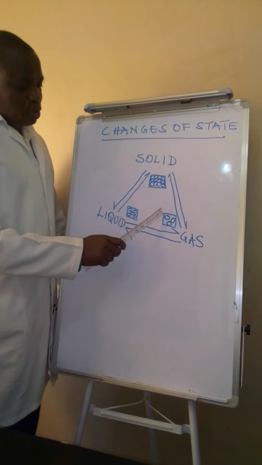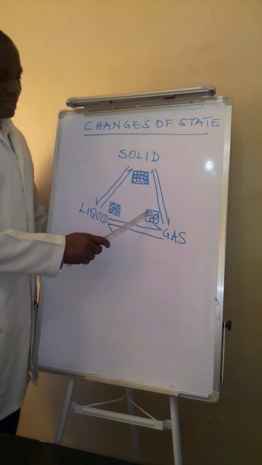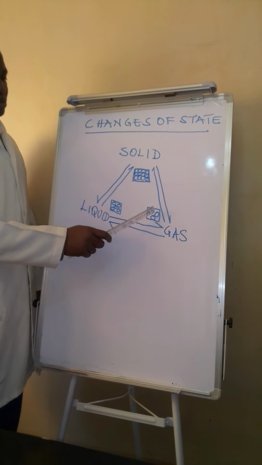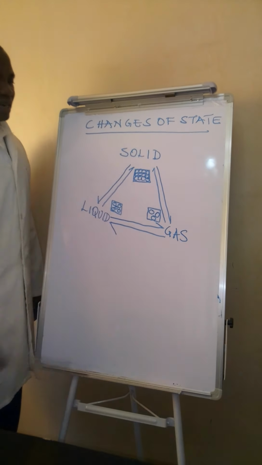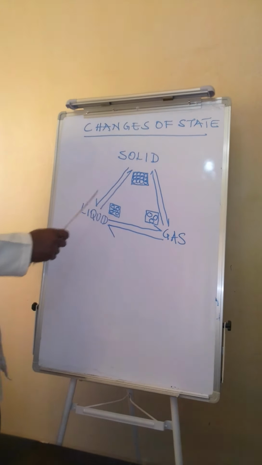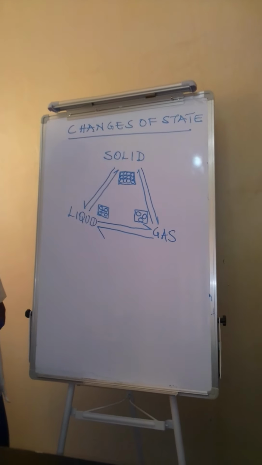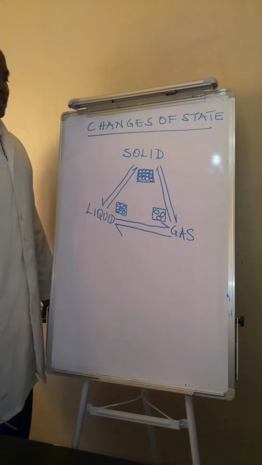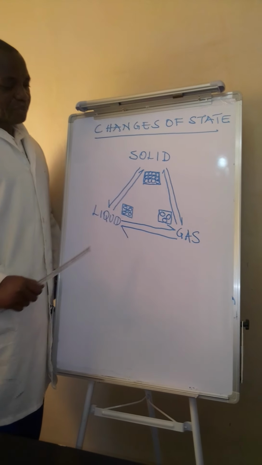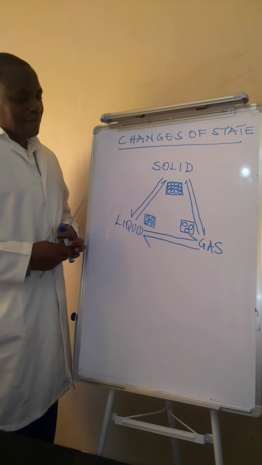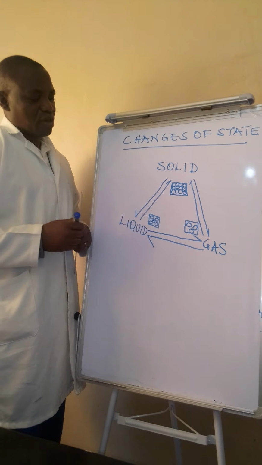Then we come to gas. You can see there the particles are arranged even further apart than in the liquid and the solid, and the particles in a gas are in random motion.